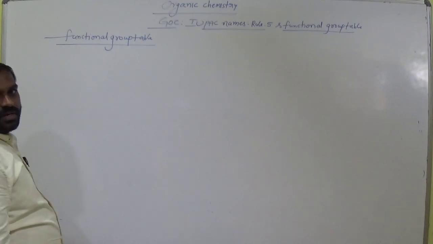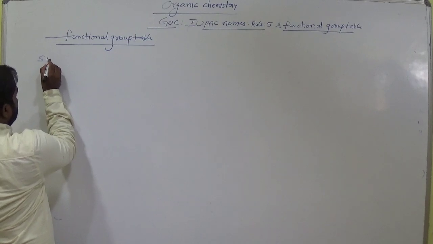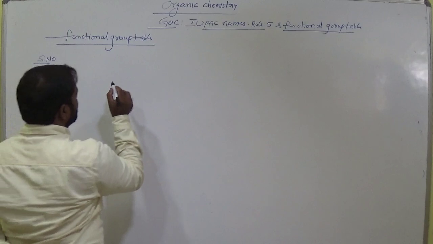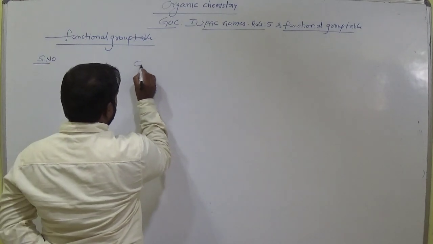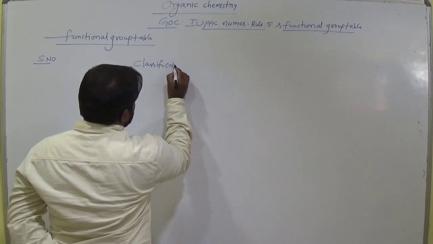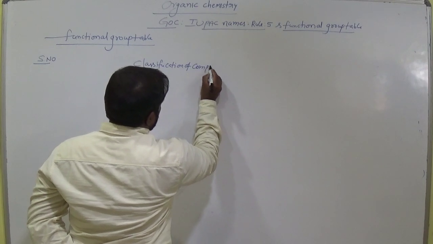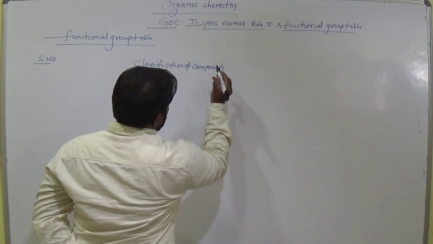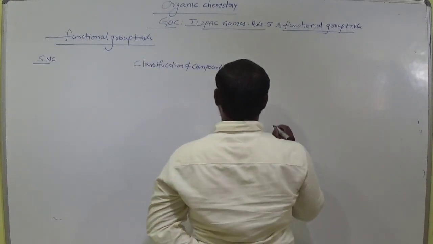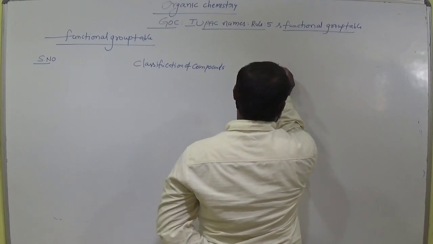Okay, functional group table. Serial number, classification of compounds, secondary prefix.